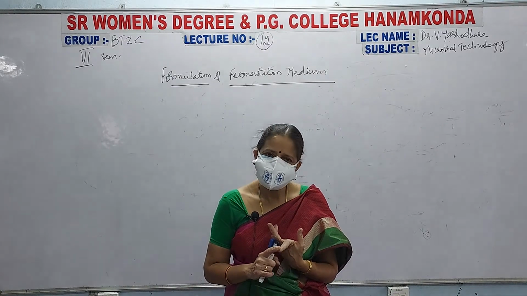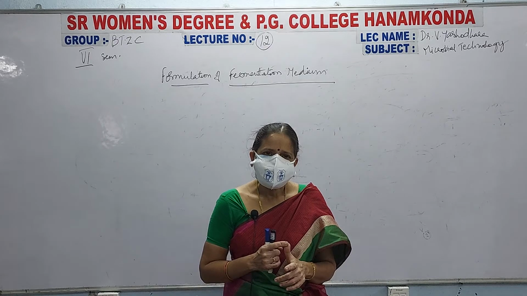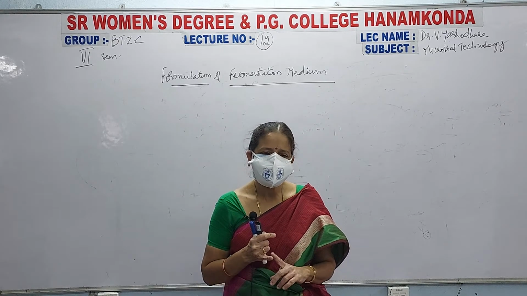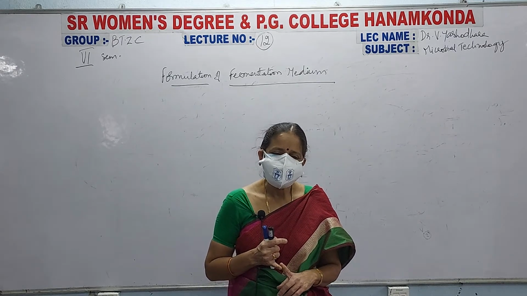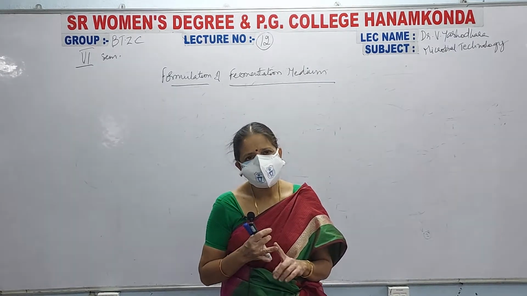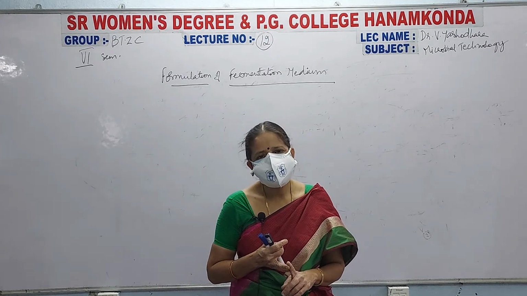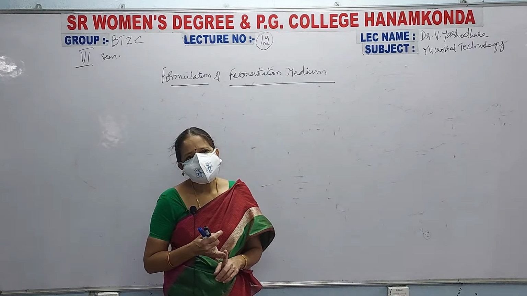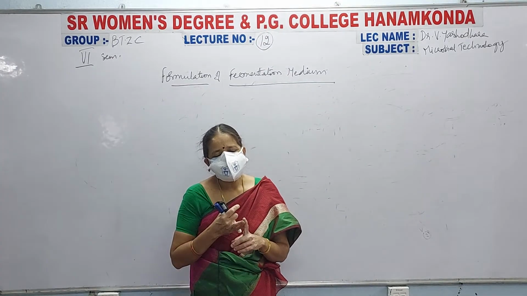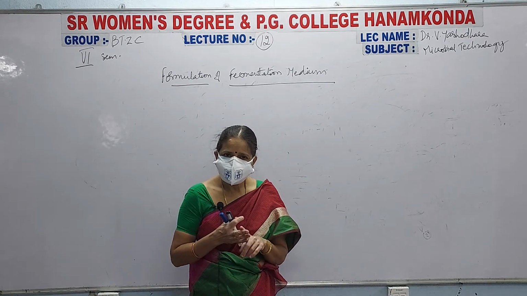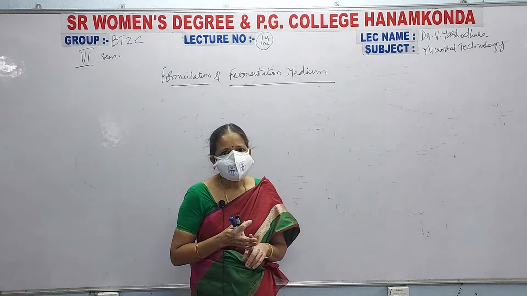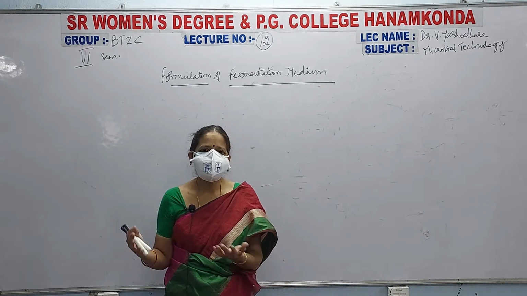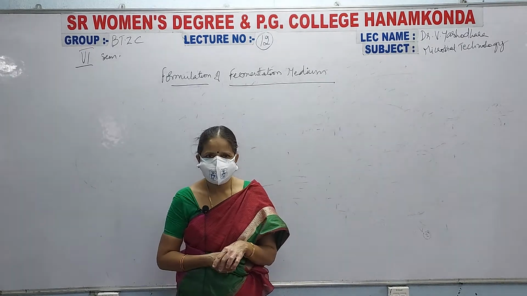Next, they should be available round the year. Next, their transport, storage and handling should be easy. If any damage occurs to the chemical, that problem should be easily solved. Next, the chemical used in the nutrient medium should help in the synthesis of the required concentration of the target product. And next, it should not create problems in the health of the personnel working in the fermentation unit.